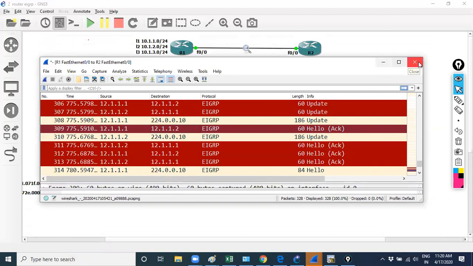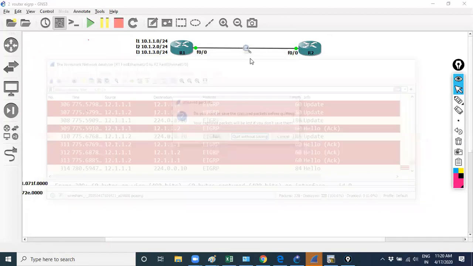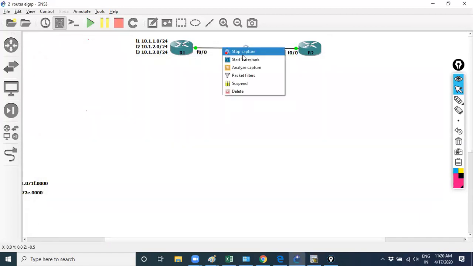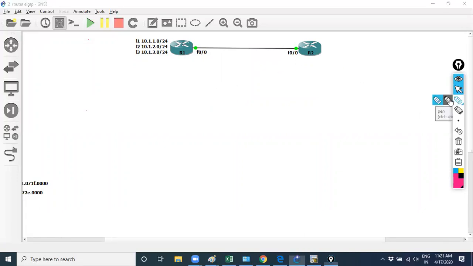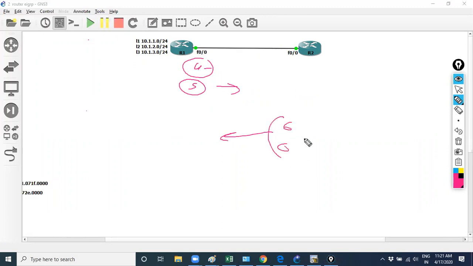So first, from R1 to R2, the null update was sent. Sequence number is 4, acknowledgement is 5. From R1 to R2, sequence number is 4, acknowledgement is 5, null update. And another null update from R2 to R1, sequence number is 6, acknowledgement is 0. It's not in sequence actually. Might be some technical issues.